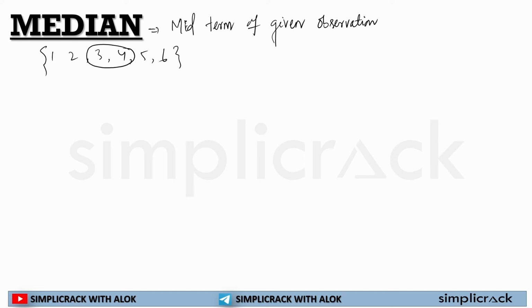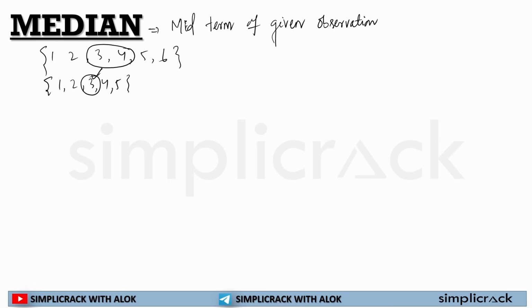In order to calculate these things, there are two formulas. If this data is given, I know for sure the midterm is 3, because there are 5 data. But in terms of this data, there are 2 midterms. So how would I calculate that?